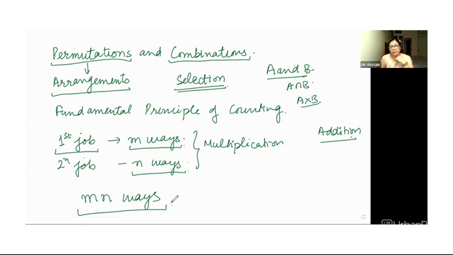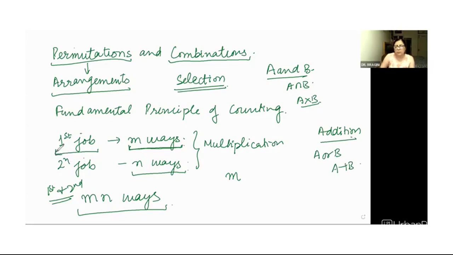The other one is, let's say, the first job can be performed in m ways. In the previous case, both have to be performed, first and second. Now the first job can be performed in m ways and the second job can be performed in n ways. What happens if a person has to do either of the two jobs, first or second? He can either do the first job, which can be done in m ways, or, in sets, if you remember, A or B is A plus B.